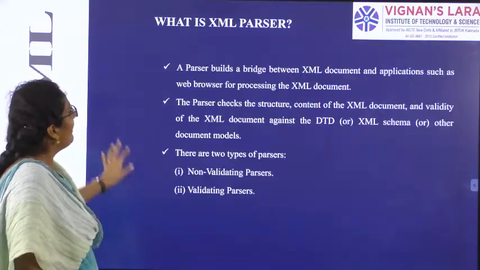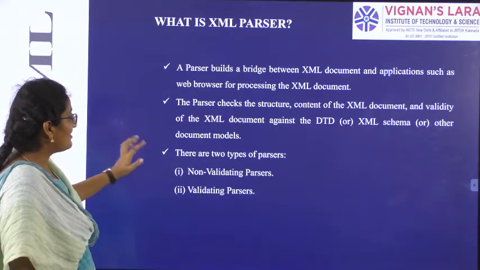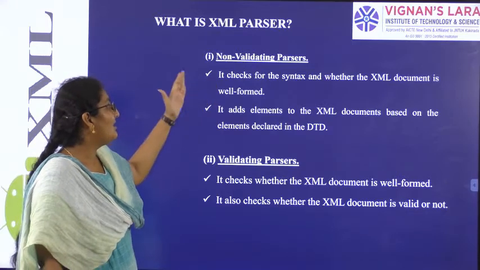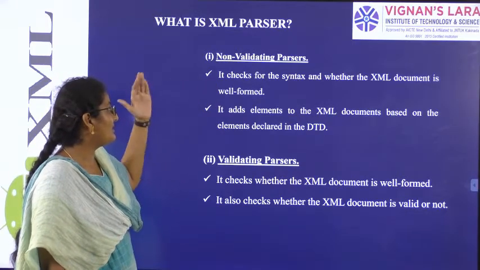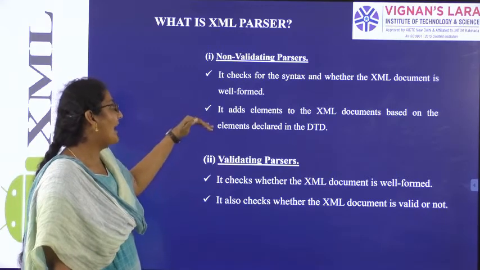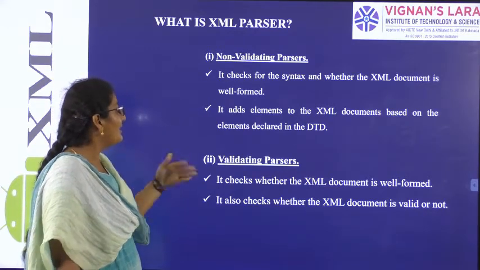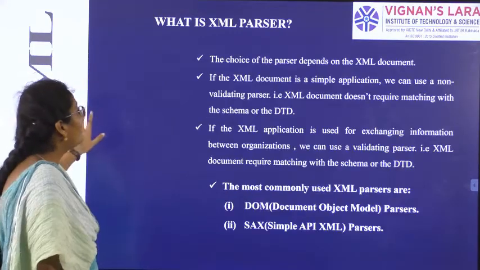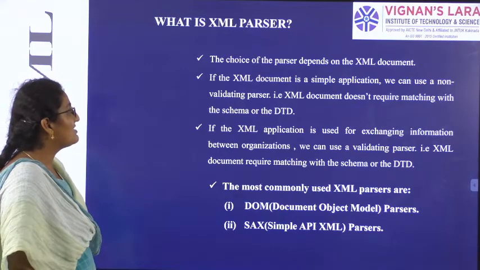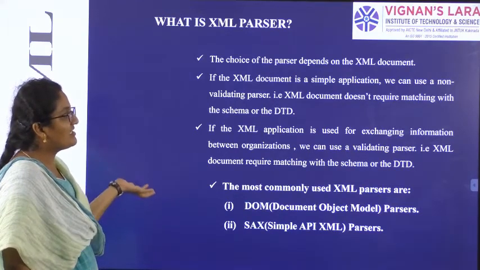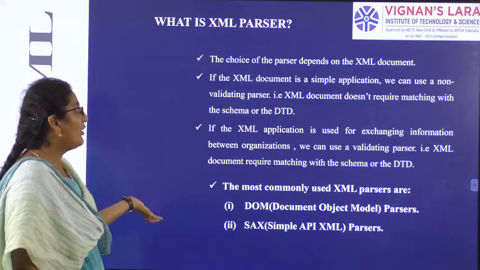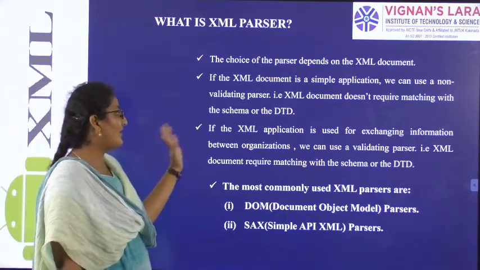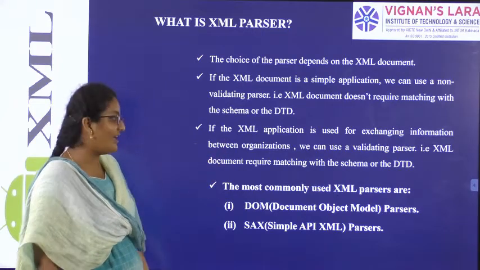So let us see what a parser is, the types of parsers: non-validating and validating. The non-validating parser will check for the syntax and the well-formedness, and will add the elements based on those declared in the DTD. The validating parser will check for validation as well as well-formed documents. So how can we summarize these parsers? The choice of parser will always depend on the XML document. If you are going to work on simple applications, go for a non-validating parser. But if there is an information exchange between organizations, go for a validating parser.